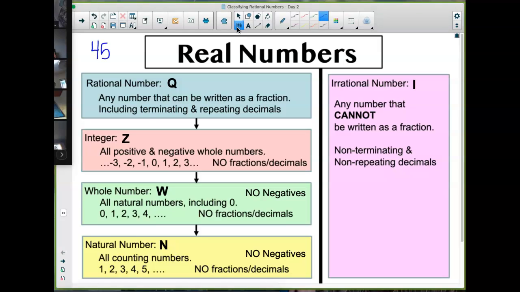I want you to tell me where, if I were to add the number 45 to this list, where should I put 45? Can anybody tell me? Go ahead, Brinley. Natural number, whole number, integer, and rational number. Good. That is all of these. Okay? So remember, as soon as you say a number is a natural number, it's everything else above it.